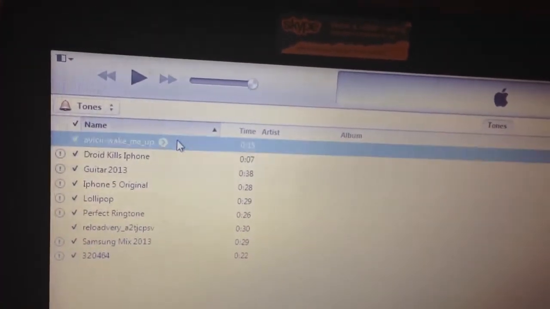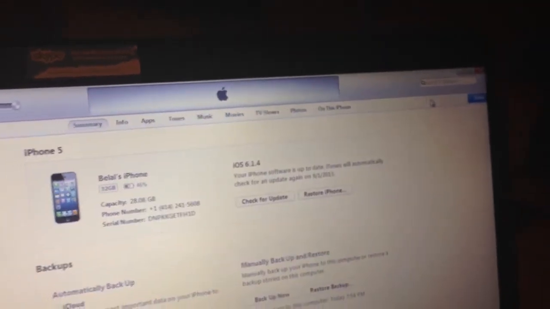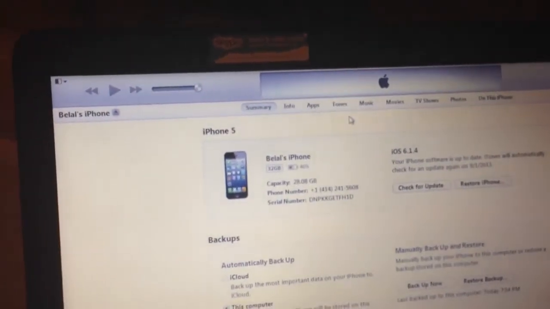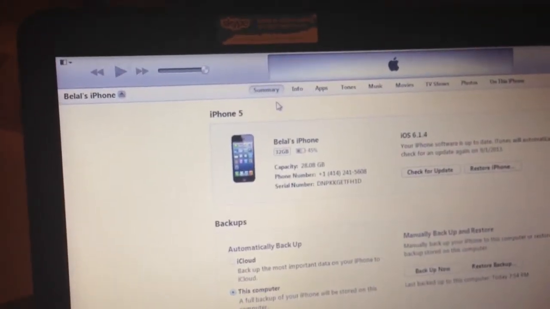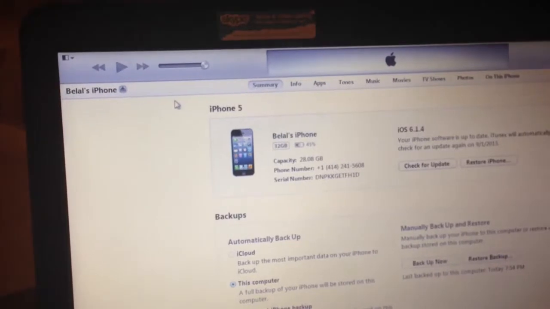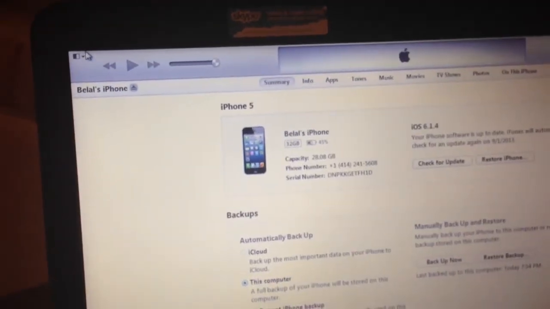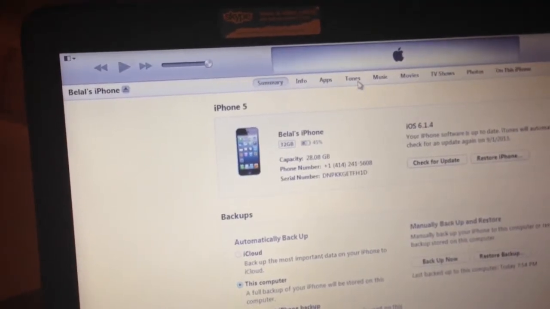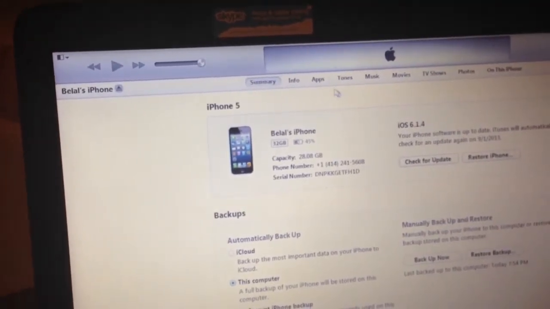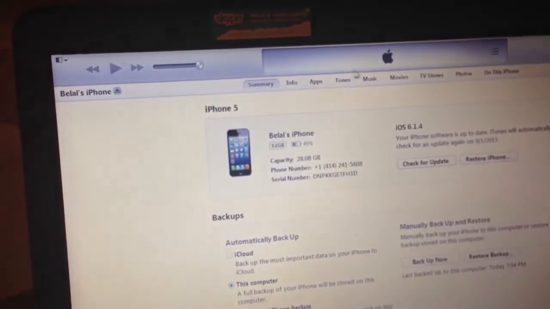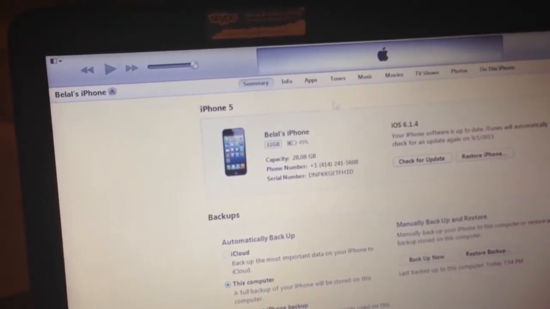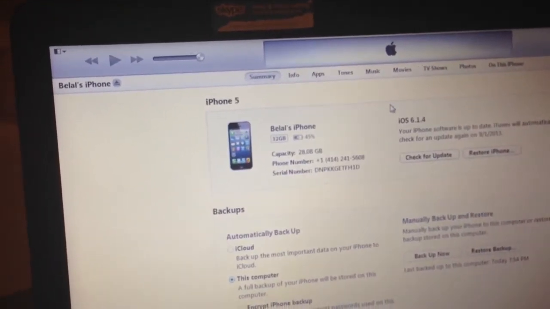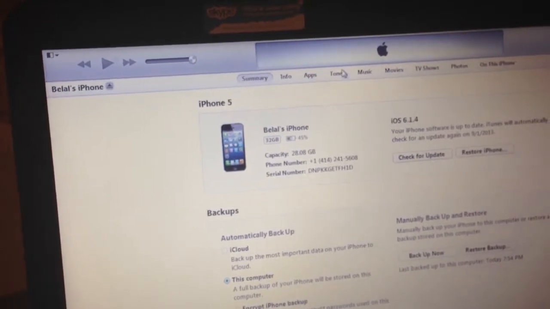Then what you do is go to iPhone, and whenever you add the ringtone to your library, the tones tab will show up right here. Before that, I didn't have it, and I was going crazy, and I couldn't figure it out until I added the ringtone to the library, and then it showed up.